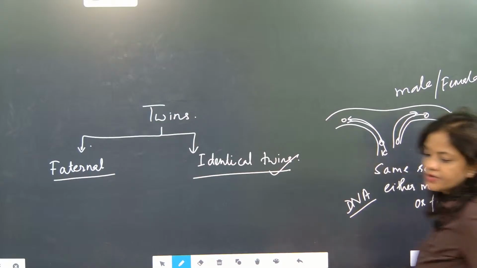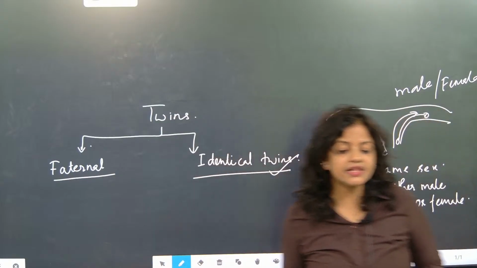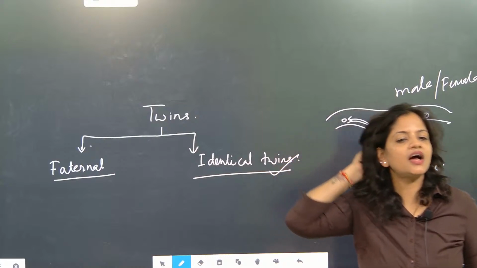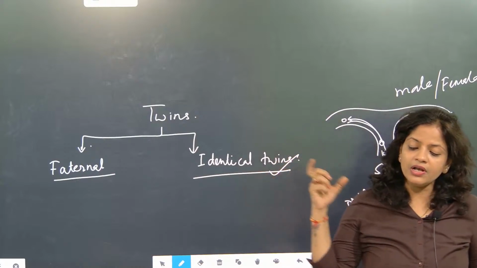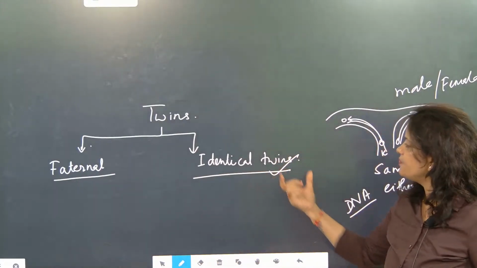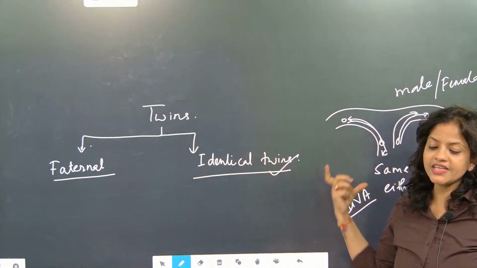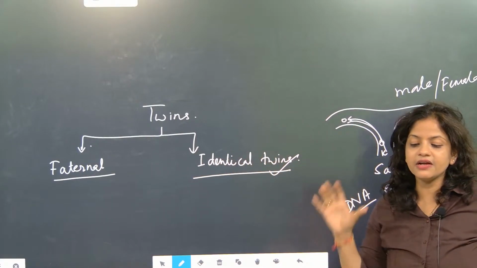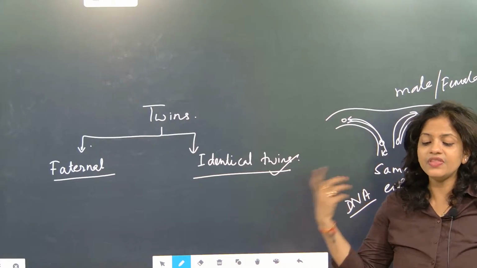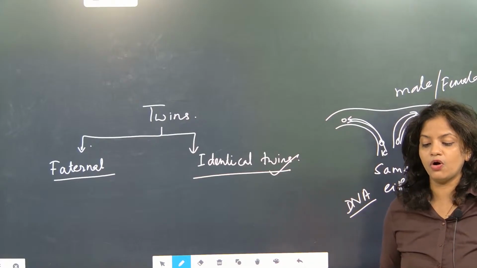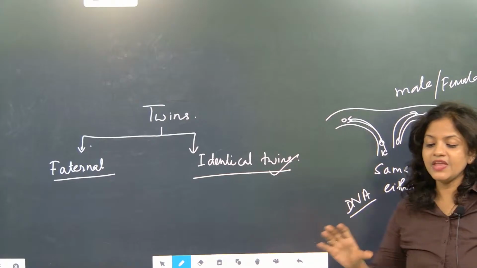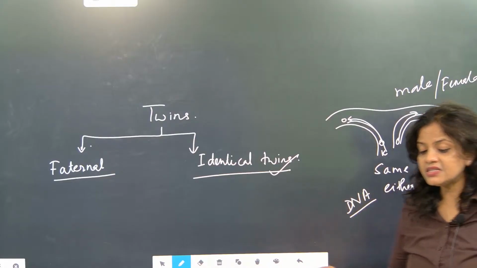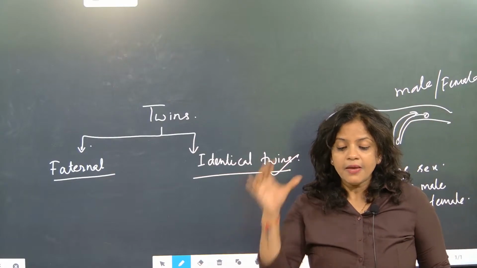So we can say that no two children are identical. Only in one situation are they identical DNA wise, when one egg breaks into two and identical twins are born. Then they will resemble each other very closely, but that is exactly DNA resemblance.